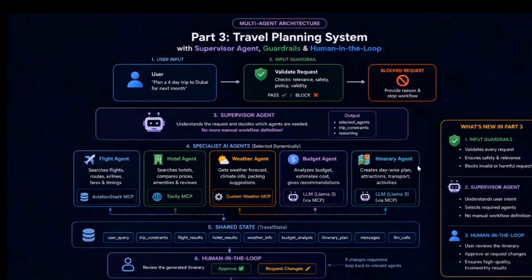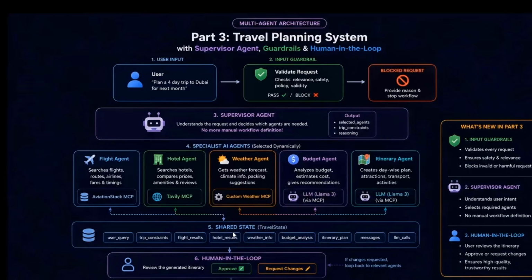Then we have the itinerary agent. This agent we used in the last class also, because the main goal of our project is to generate an itinerary for the user, right? So this is a travel planning system project. We are using multiple agents, but the main goal of the entire project is to generate the itinerary for the user. So for that, we will use this itinerary agent.